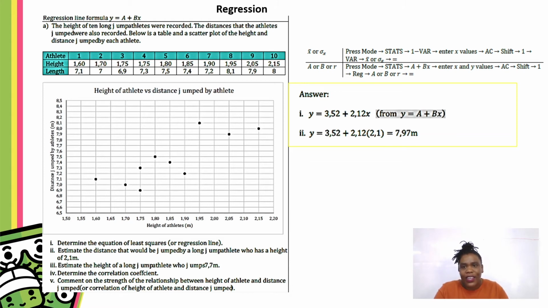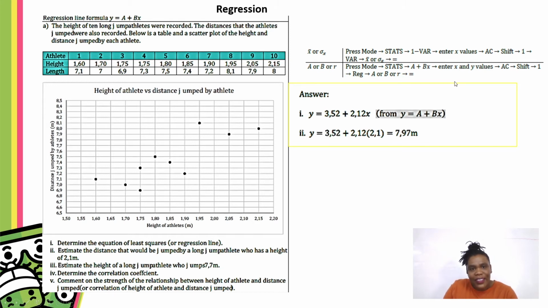On your Casio calculator, press mode, then you press stats, then 1-var. Enter your X values, press AC, shift and 1. Follow these steps to enter your values. Once you've entered those values exactly as it is here, following those steps, you'll easily get your answer for A. You'll get an option that says A on your calculator. Once you want to get your A, these are the steps that you follow.